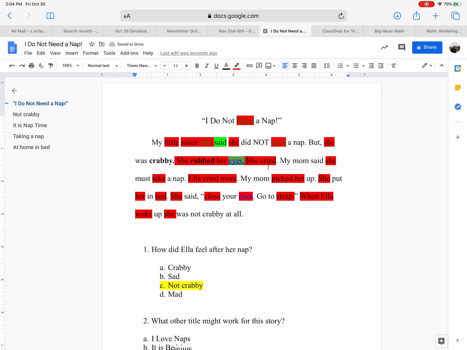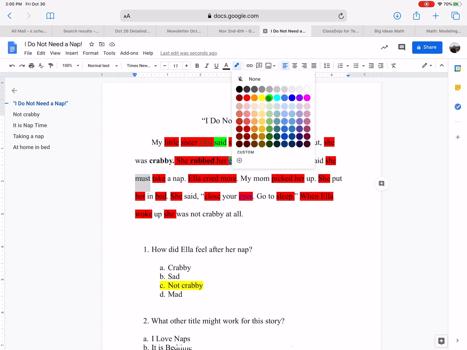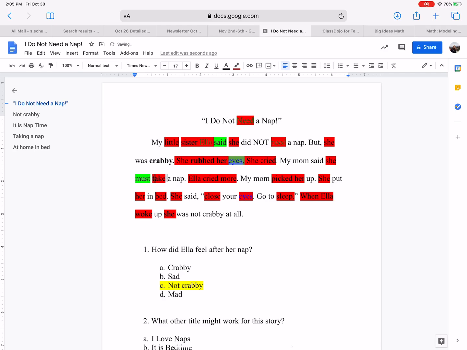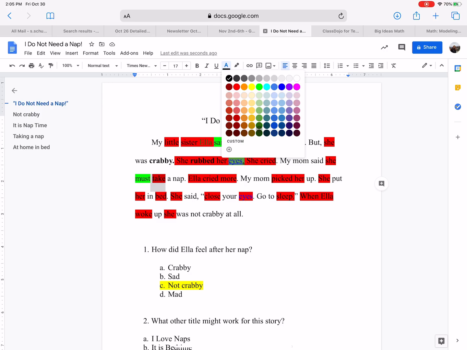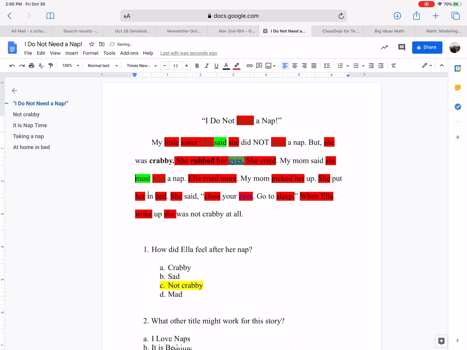She cried. Now, let's see if cried. 1, 2, 3, 4, 5. Now, cried has 5, so we don't have to worry about highlighting that one again. My mom said she must. Ooh, must has 4, so we must highlight that green. Take, ooh, and take is 4. So we're going to highlight the text color green. Multiple colors of green on this page.